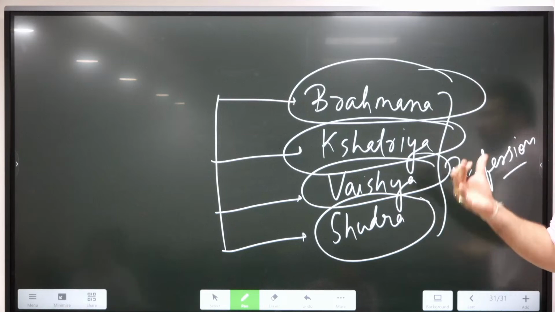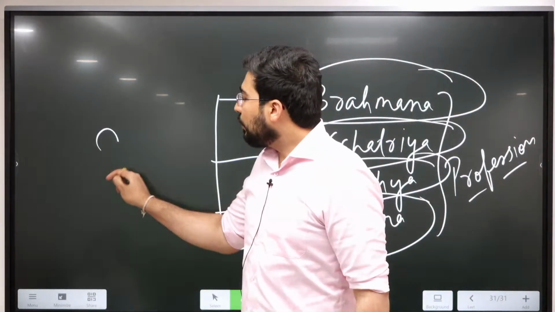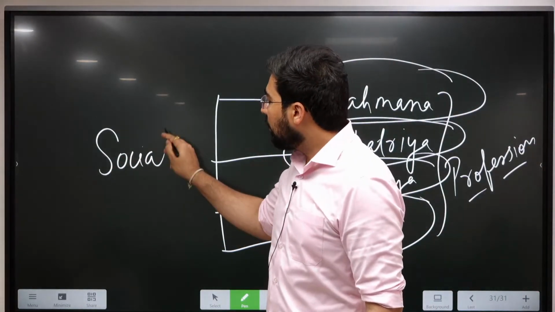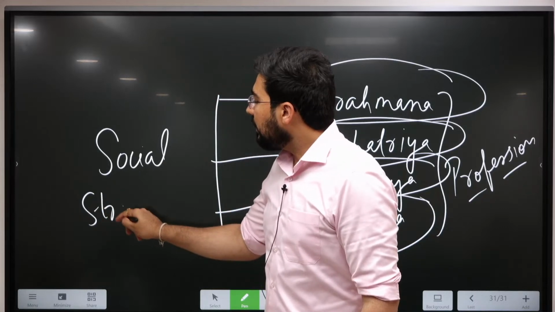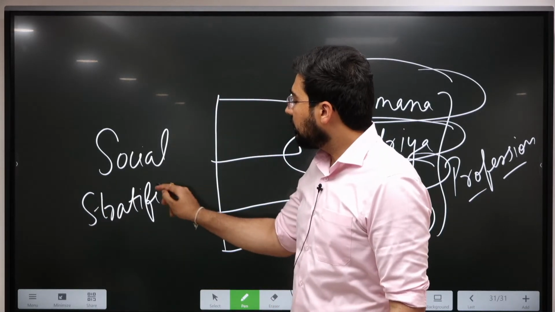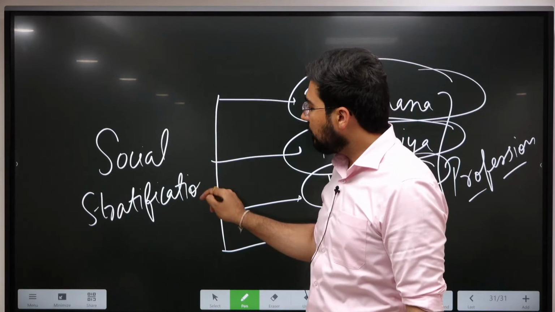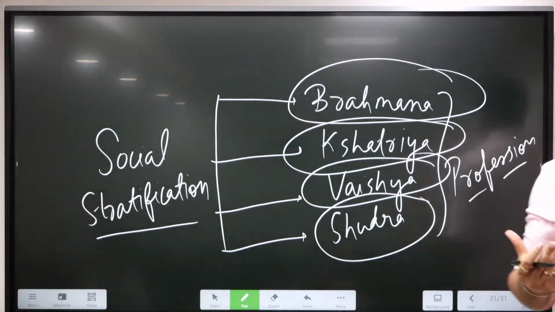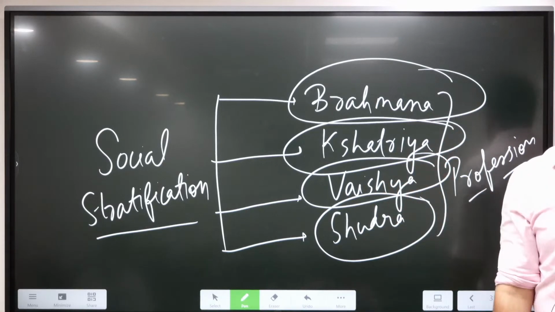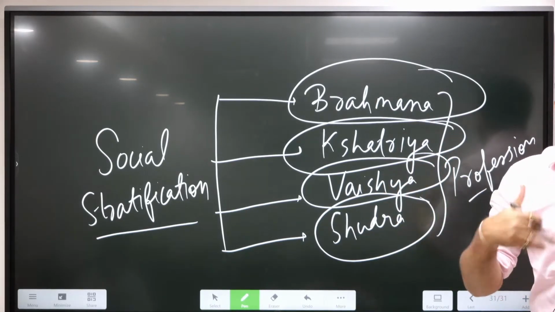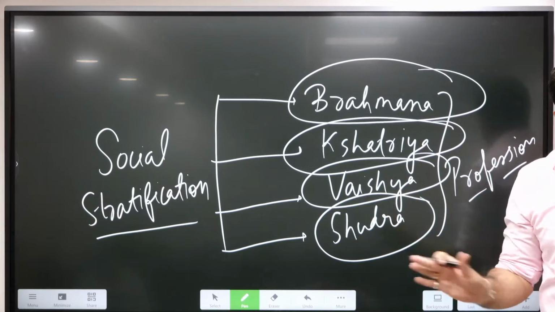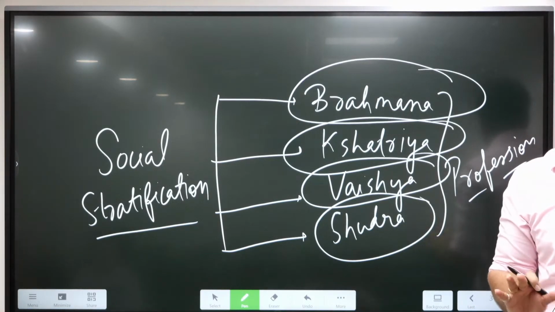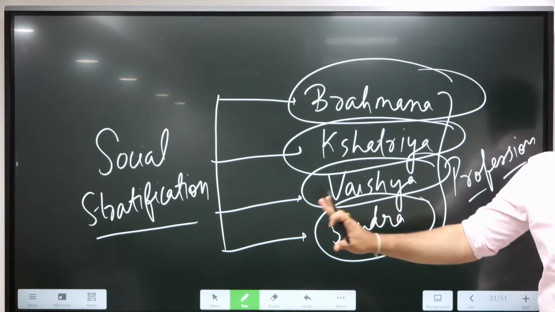So, this was the earliest form of social differentiation or social stratification. That's why if you wish to understand today's society, you have to learn these things. Where does it come from? From where does it come eventually? So initially it was not the caste system or the jati system. Initially it was Varna system.